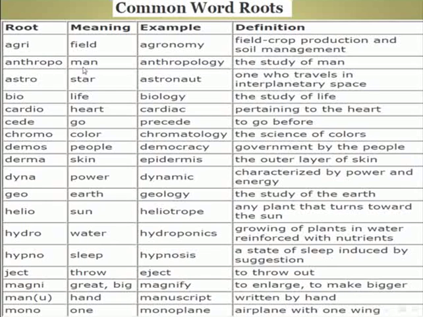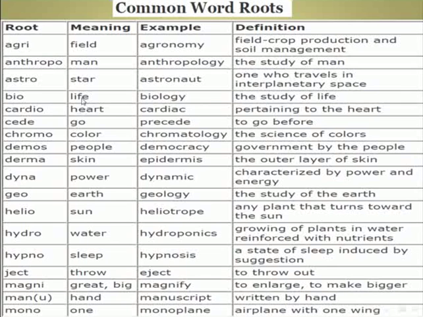Anthropo, meaning man. Example, anthropology. The definition for the whole of this word: the study of man. Astro, it means a star. Example, astronaut. Definition, one who travels in interplanetary space.